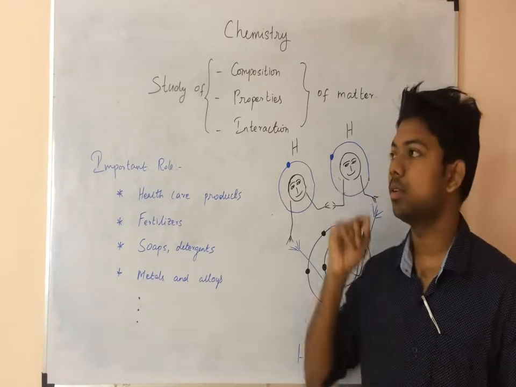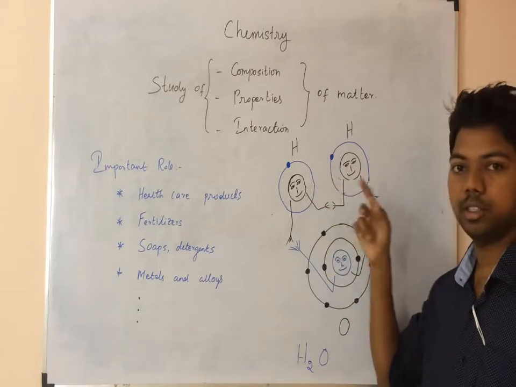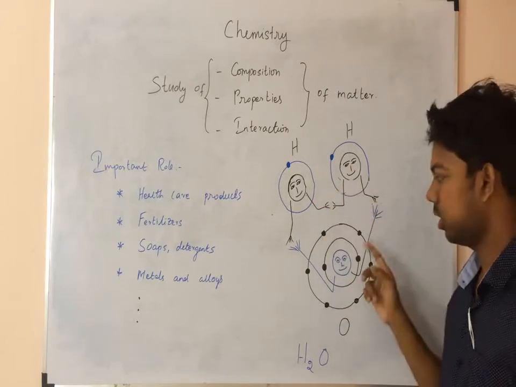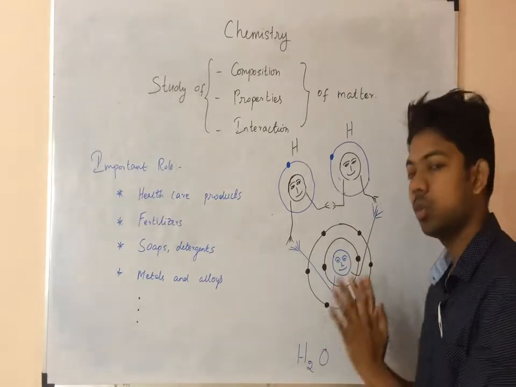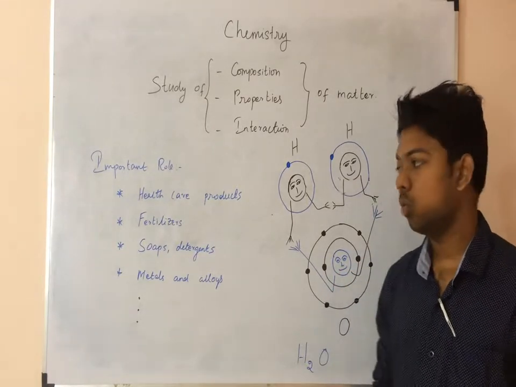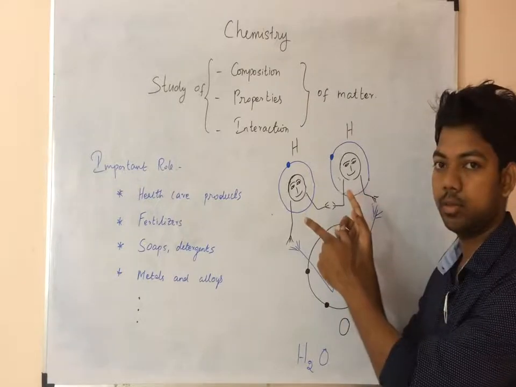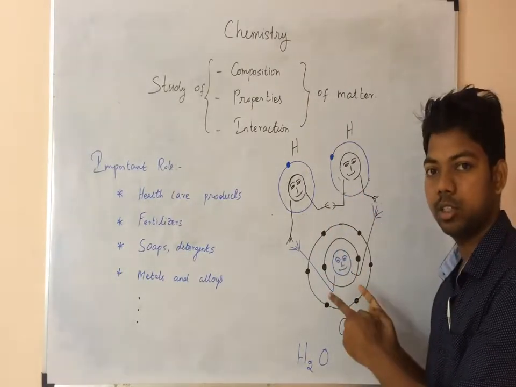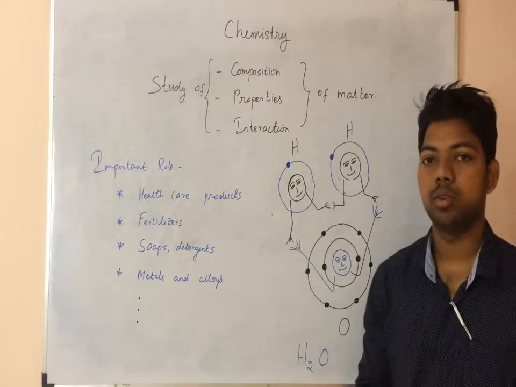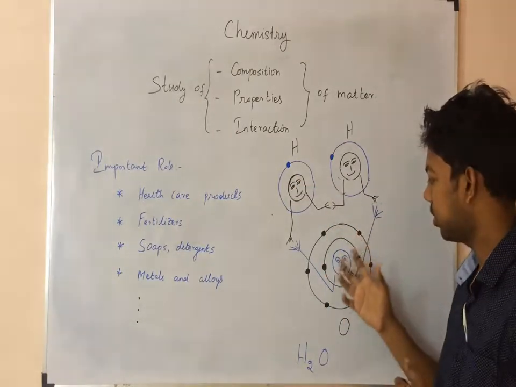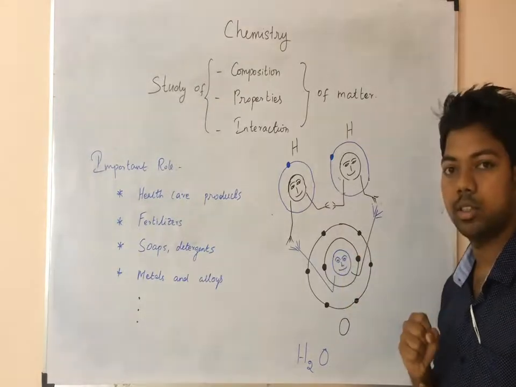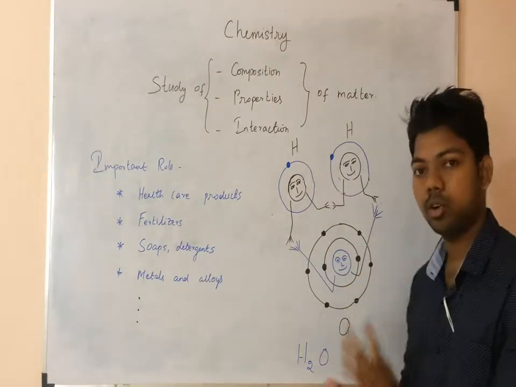For example, I am taking 2 hydrogen atoms and 1 oxygen atom. Already we know it creates a water molecule. Why should these 2 hydrogen atoms go with the oxygen atom to create a water molecule? Can we instead take 1 hydrogen atom and 1 oxygen atom to create a water molecule?